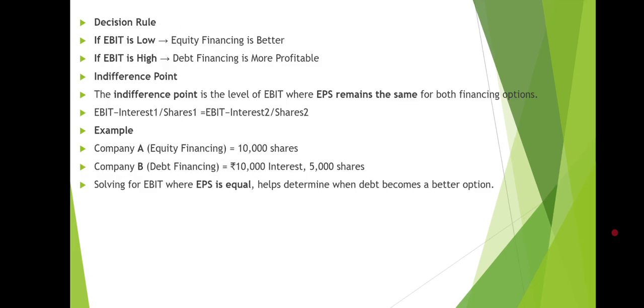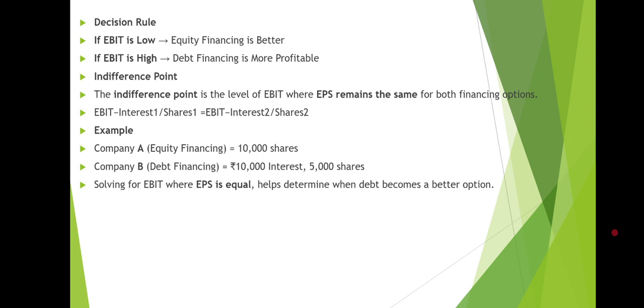Okay, so how can you take the decision for a company? If EBIT is low, that means equity financing is better. If EBIT is high, that means debt financing is more profitable. So the next topic we have is the indifference point. Indifference point is the level of EBIT where EPS remains the same for both financing options. EBIT 1 is equal to EBIT 2.